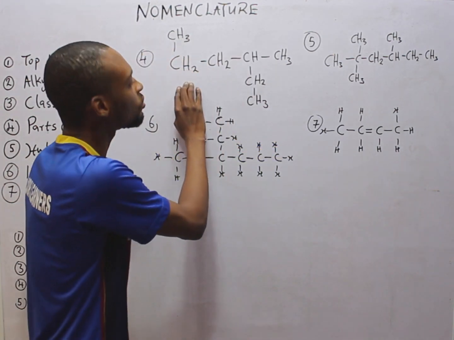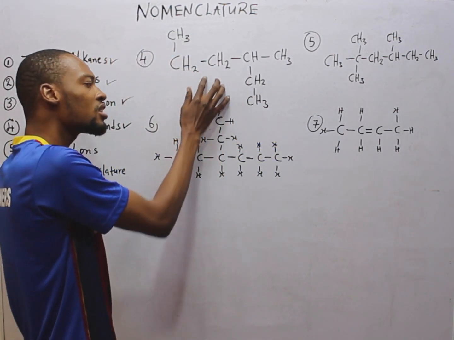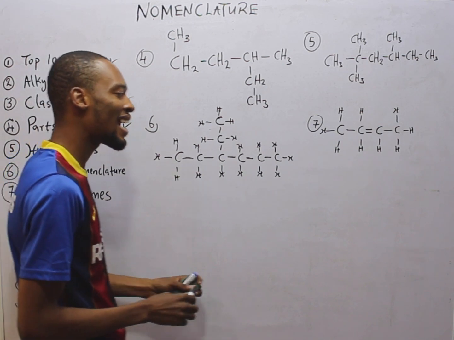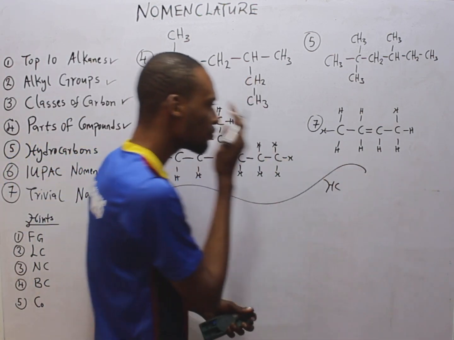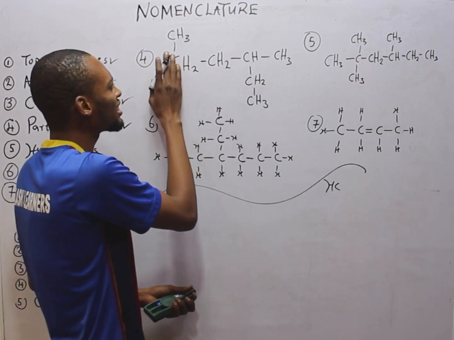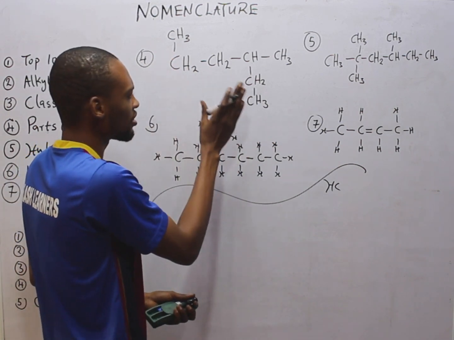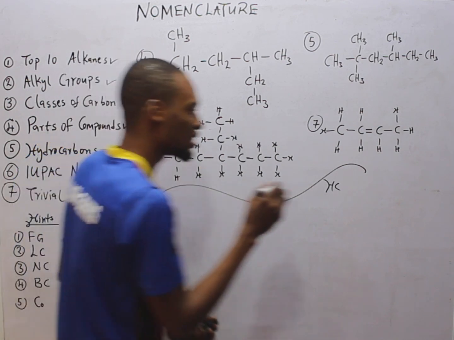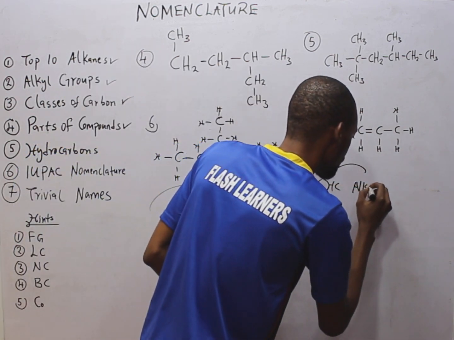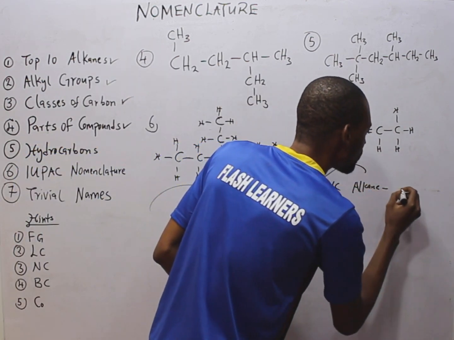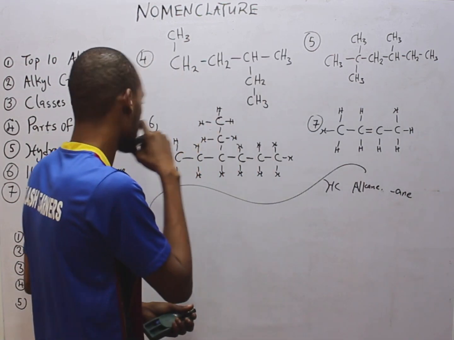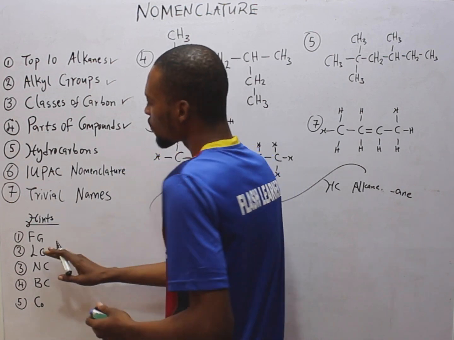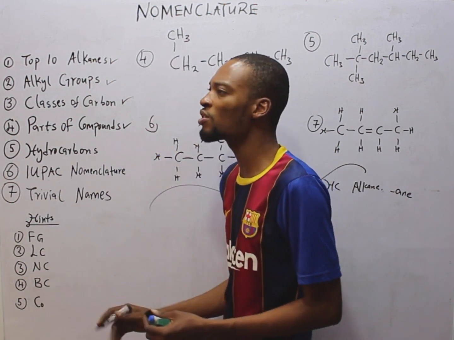So this compound contains just carbon and hydrogen, which means it is a hydrocarbon. Now, it contains 1 bond throughout, single bond. This means it is an alkane. And it will end with ANE, suffix.